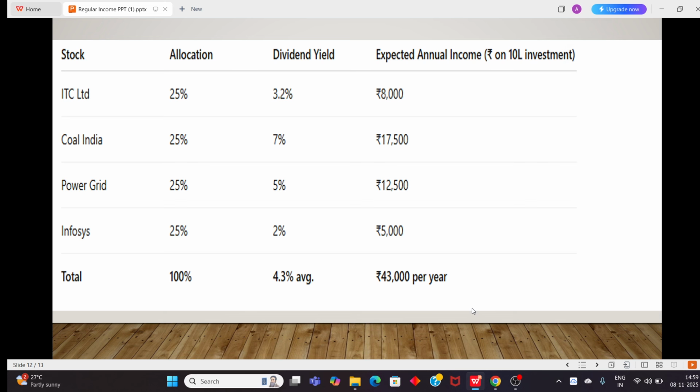Considering a 10 lakh investment, with an average of 4.3% put together across these five stocks, you can earn 43,000 as yearly dividend income, based on market circumstances. I hope it's clear. I have explained in detail about the five different sources.